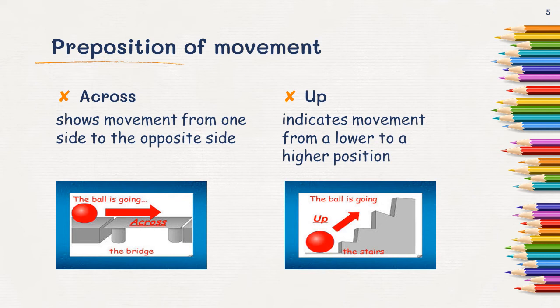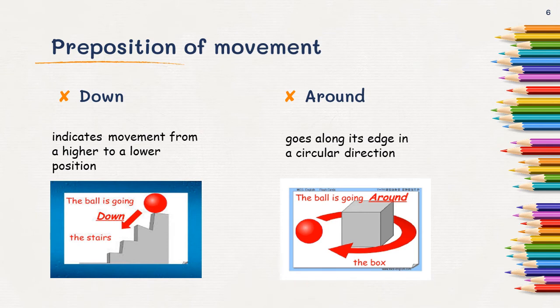Then a quite simple one, up. It indicates movement from a lower to a higher position. So you say the ball is going up the stairs. Now down is opposite to the preposition up. It indicates movement from a higher to a lower position. The ball is going down the stairs.